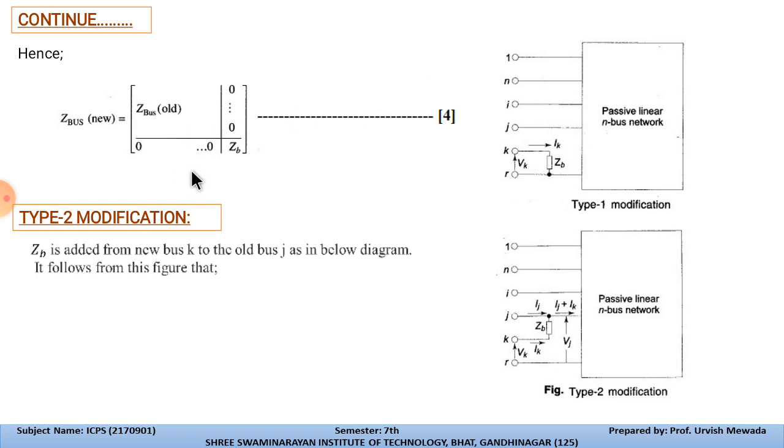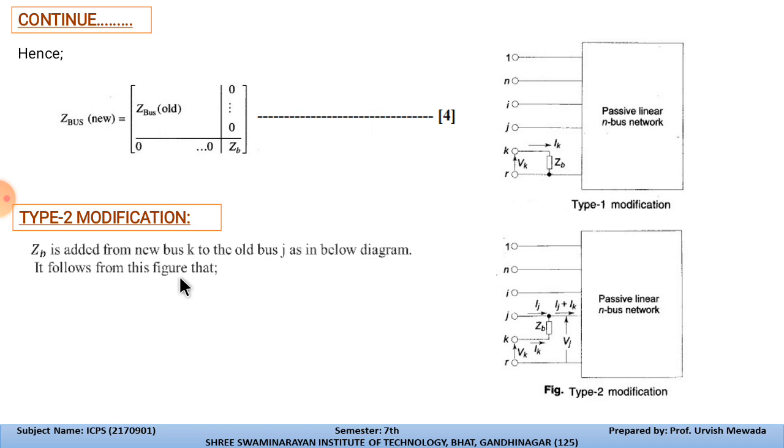So the Z bus new, which we can form, is Z bus old, and since we have added this branch, it will become 0 to the nth impedance, which is Zb, because we are considering the branch impedance at the kth bus. So this is how we can determine the Z bus new by adding the type 1 modification in the system. Now the type 2 modification.